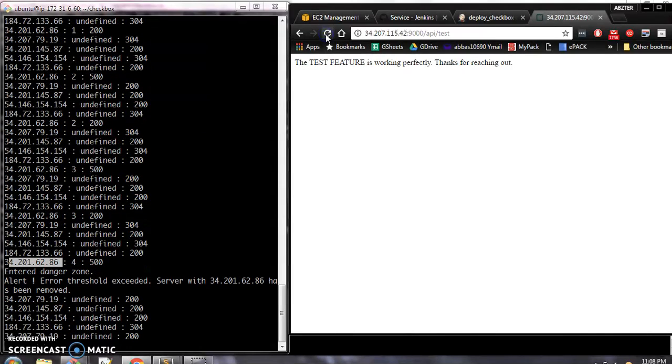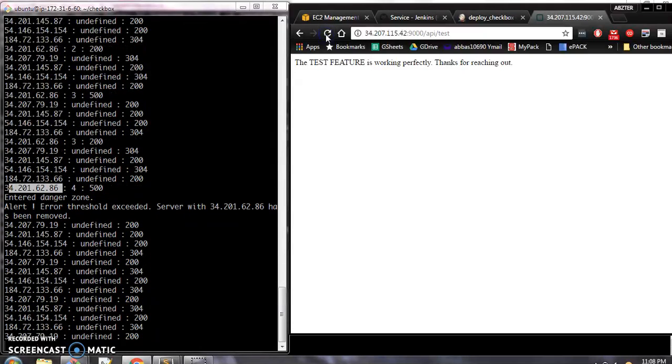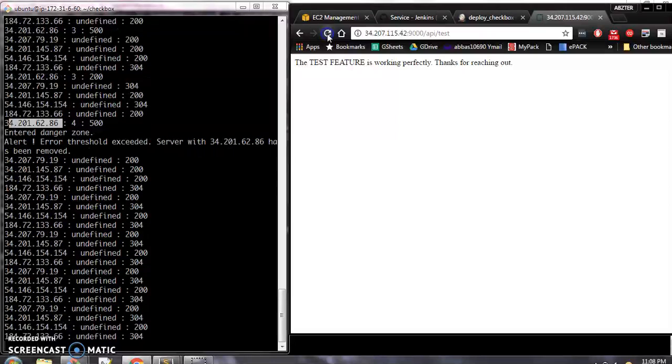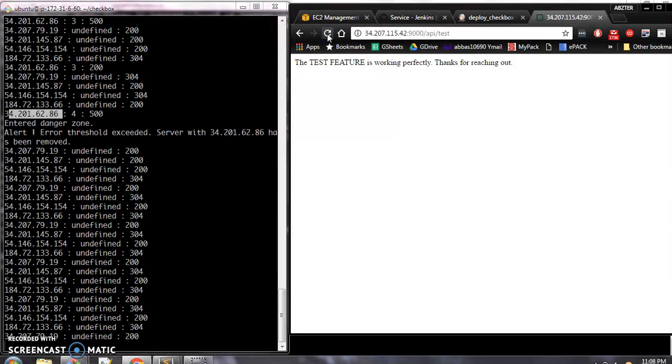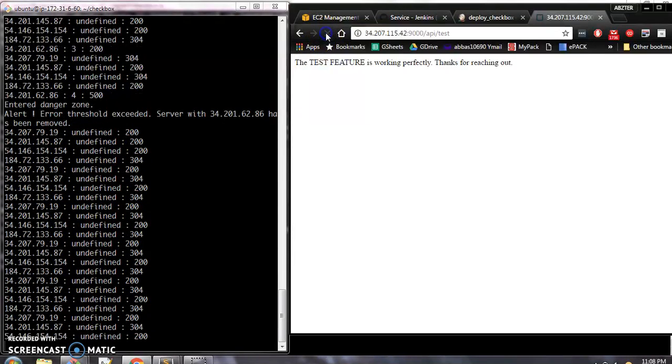So let us hit this a few more times. As you can see, the server has been removed, and you are only seeing the servers that are handling the requests properly. So as you can see, 62.86 is no longer in the load balancer. I'll hit it a few more times.